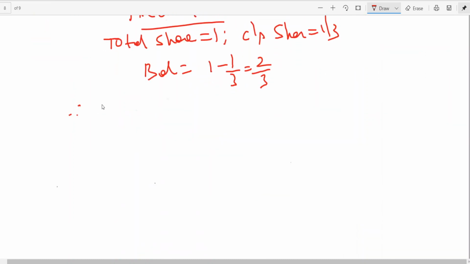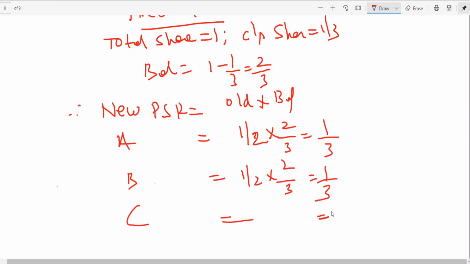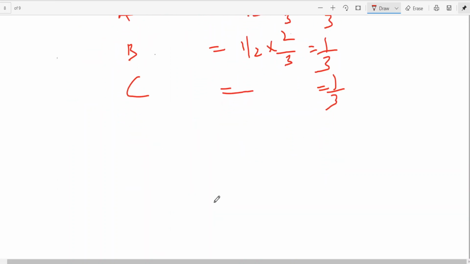Therefore, new profit sharing ratio is old into balance. For A, old 1 by 2, balance 2 by 3, gives 1 by 3. B also the same. C is given already as 1 by 3. So the new ratio is 1:1:1.